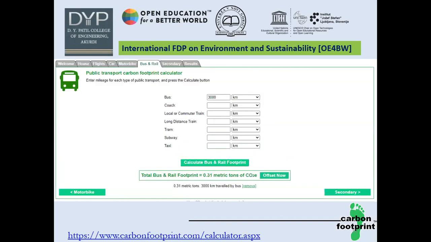Let's say bus and rail. Let's say I used to travel by bus, so I put this variable in this section. Let's say in these 5 months, I travel around 3,000 kilometers. The total bus and rail footprint for me is around 0.31 metric tons of CO2 emission.